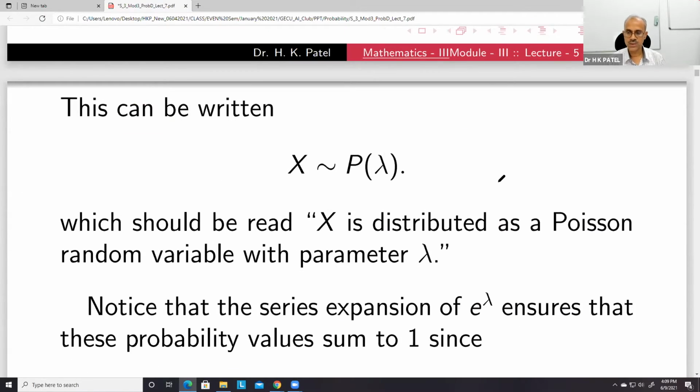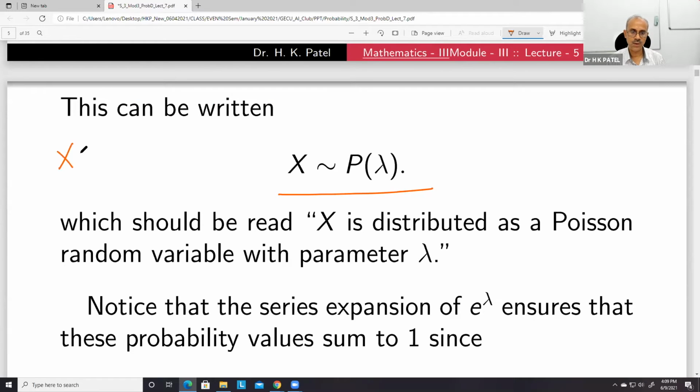Then this notation is used here, like binomial. In case of binomial, we use P and P.